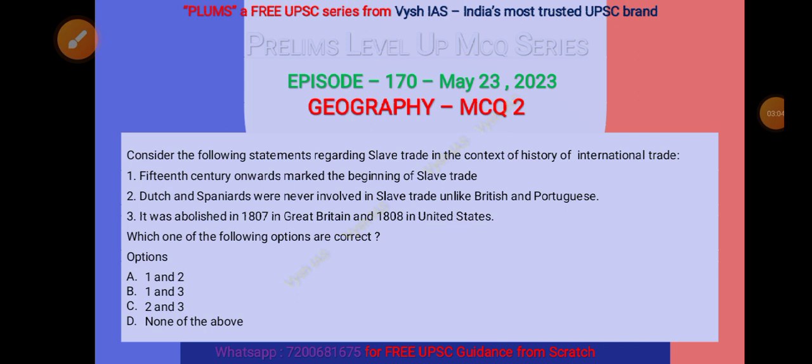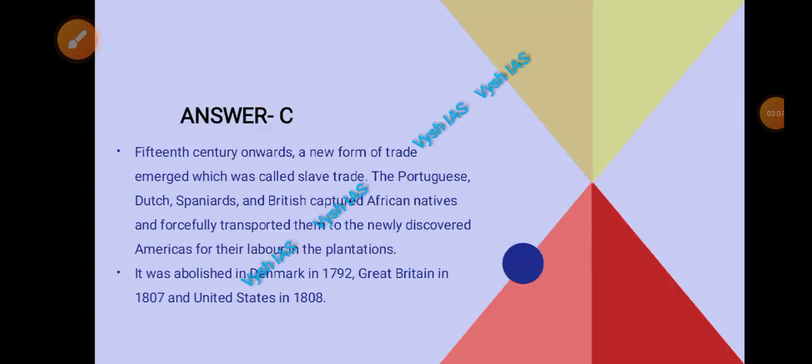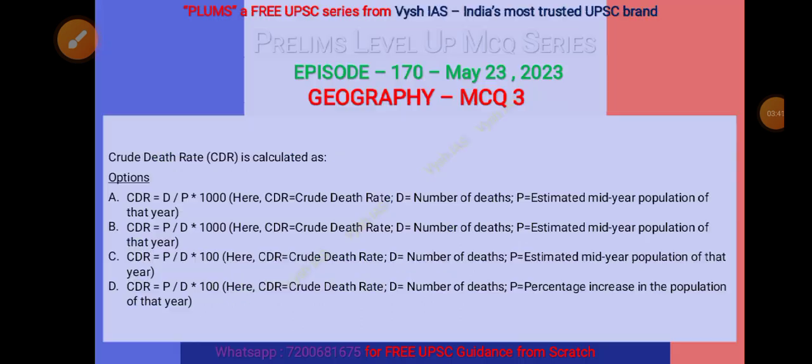Now it's time to see the answer now. So answer is C. 15th century onwards, a new form of trade emerged, which is called slave trade. Portuguese, Dutch, Spaniards, British. So basically European colonizers. They captured African natives, forcefully transported them to the newly discovered Americas for their labors in plantations. And slave trade was abolished in Denmark in 1792, then Great Britain in 1807, and United States in 1808, 1 year later.